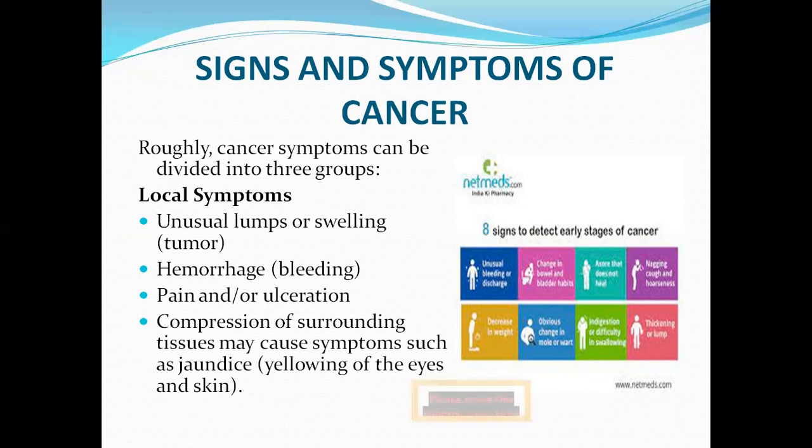Now, once cancer has happened, what are the signs and symptoms? How do we identify? Roughly, cancer symptoms can be divided into 3 groups. That is, local symptoms such as unusual lumps or swelling; second, hemorrhage, that is bleeding; third, pain or ulceration; and fourth, compression of surrounding tissues, which may cause symptoms such as jaundice, that is the yellowing of the eyes and the skin.